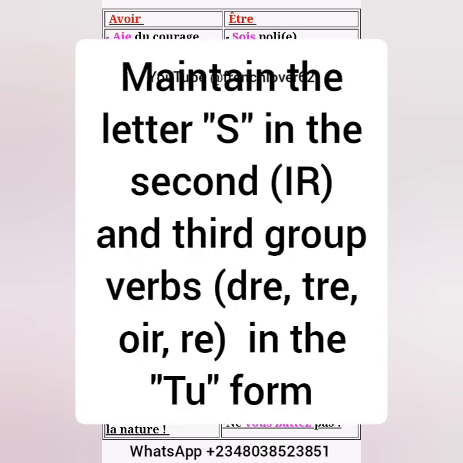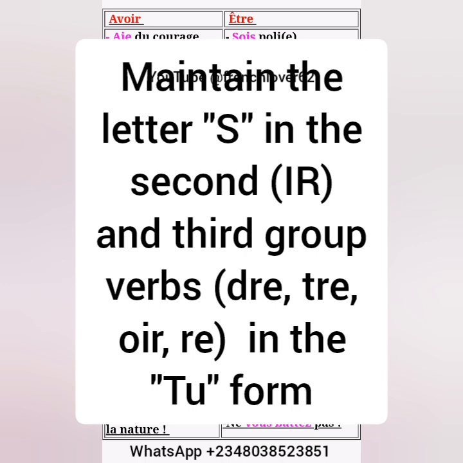Second group verbs, that's ir verbs, also check my video for that. And then third group verbs, which are many, like tre, dre, oir, those are all third group verbs. You keep the s, you maintain the s at the tu level. Only er verbs don't have it. Again, there are examples I will show you, so all this speaking will make sense.